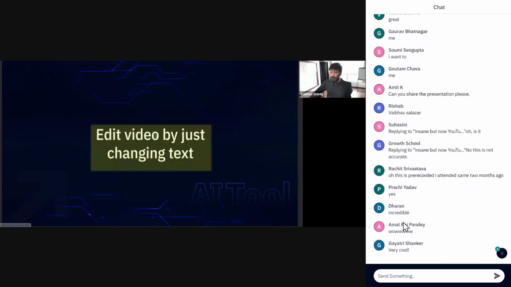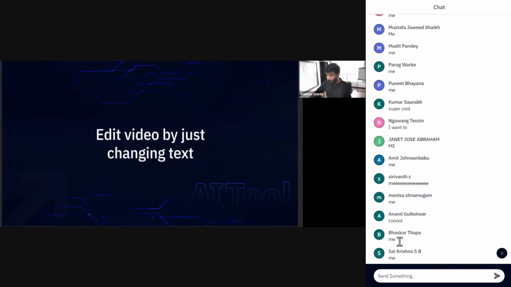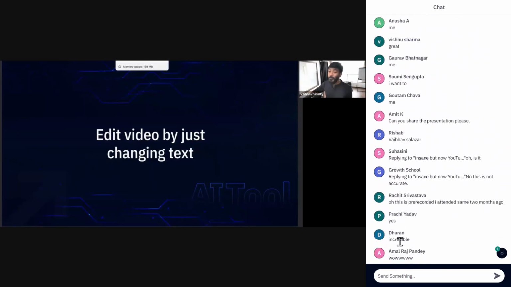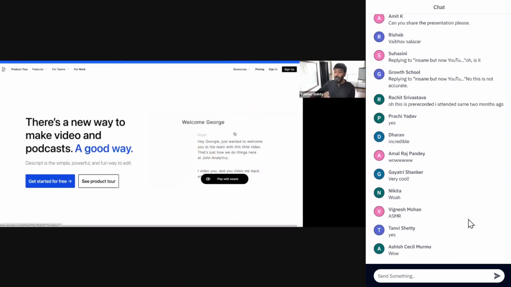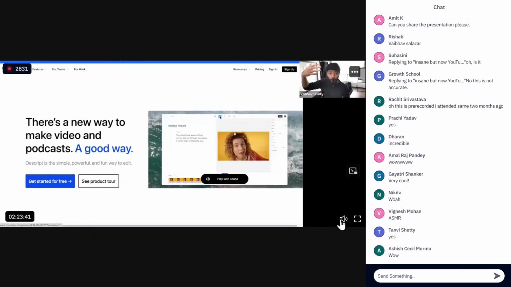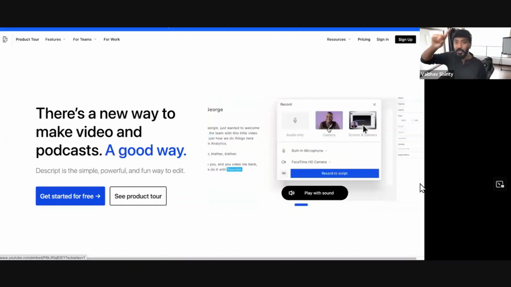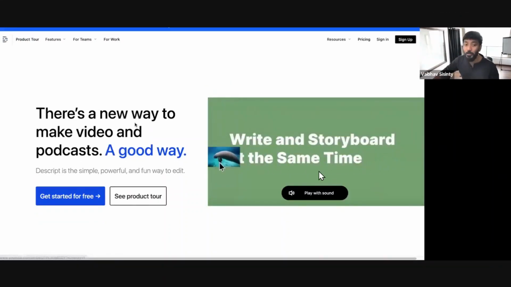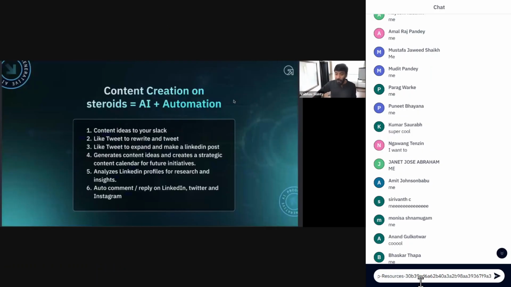Right? And of course, if you want to edit videos by just editing text, I told you I'll show you a bunch of bonus tools, and I'm doing that just for you guys. This is a very, very cool tool. There is a free version of it. Once you upload a video of yours or anything, it will show the whole transcript. Let's say you want to edit a section. If you just edit the text, it will edit the video for you. It is that cool. So make sure you go and explore Descript. I will share links for this with you guys as well.